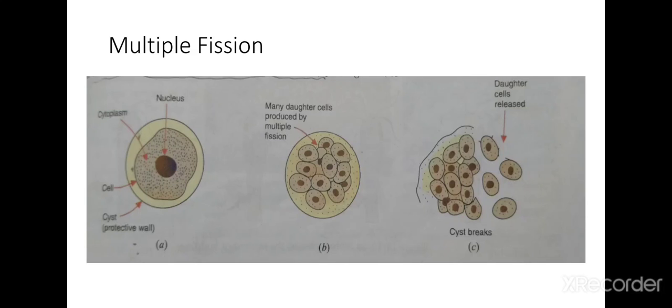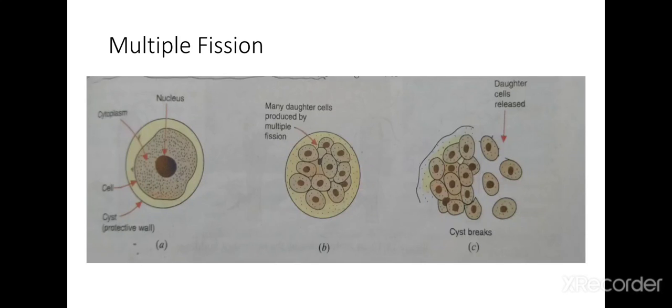Next is the further type of fission, which is multiple fission. What is multiple fission? It is also an asexual method of reproduction in organisms. In multiple fission, the parent organism splits to form many new organisms at the same time. See, what is the difference between binary fission and multiple fission? In binary fission, two new organisms are produced, but in multiple fission, many new organisms can be produced at the same time. Fine. So how does it happen?